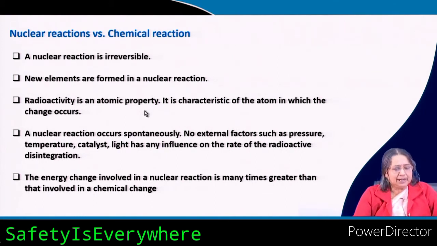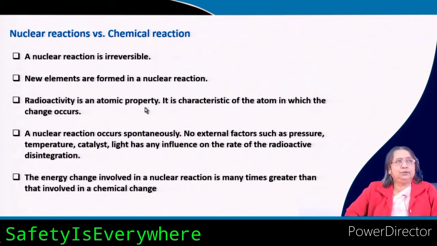Now, radioactivity is an atomic property. As I just told you, during the discovery Madame Curie observed that any uranium compound shows radioactivity. It may be pitchblende, uranyl sulphate, potassium uranyl sulphate, or some other compounds.